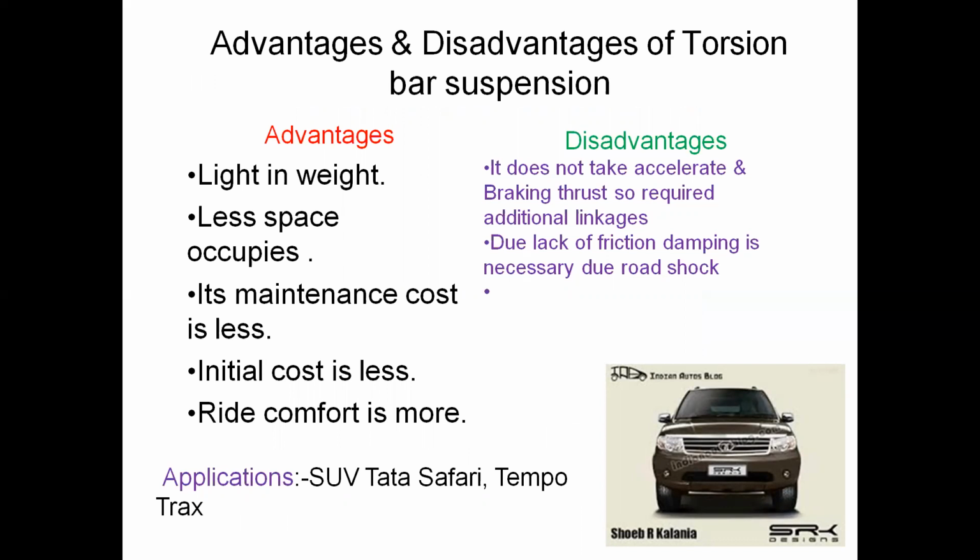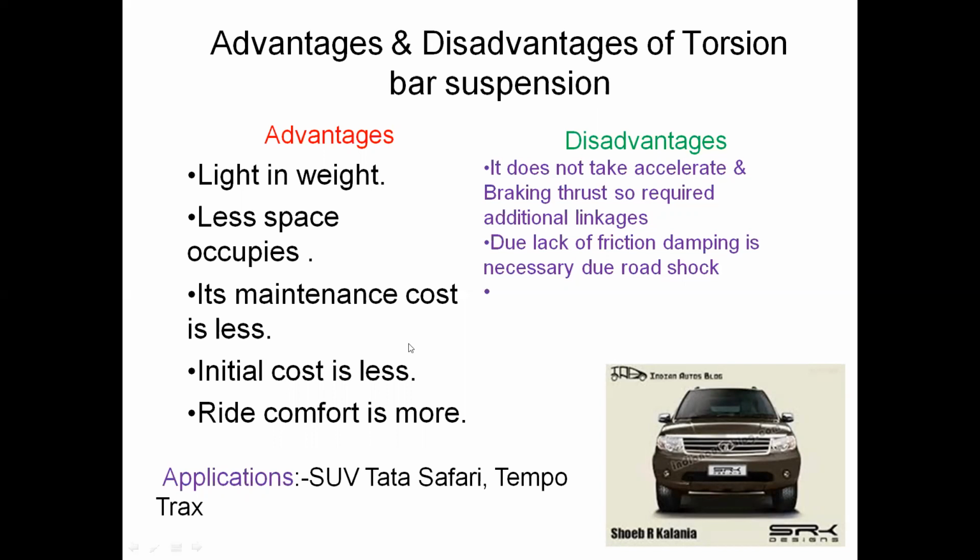So in the torsion bar, there are different advantages. The torsion bar suspension system has very little weight and occupies less space. It should not occupy a high amount of space, only a small amount, and its maintenance cost is less. So the maintenance cost of the torsion bar suspension system is very low. Initial cost is less, ride comfort is more.